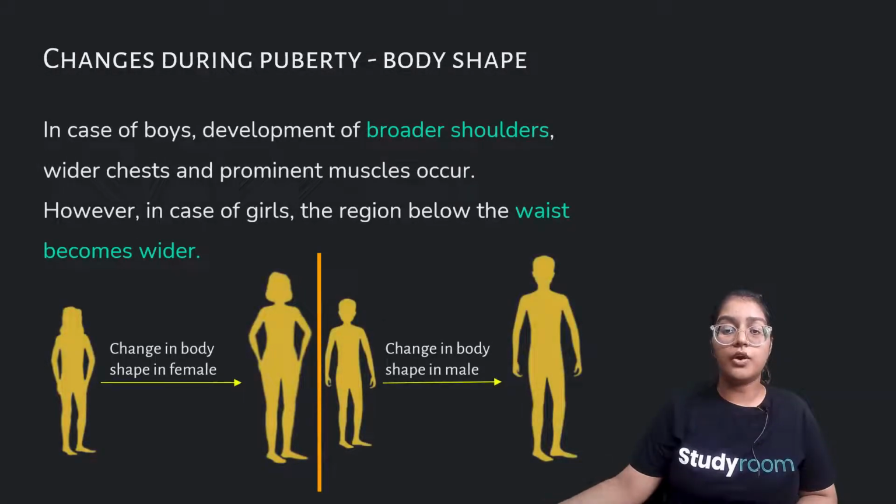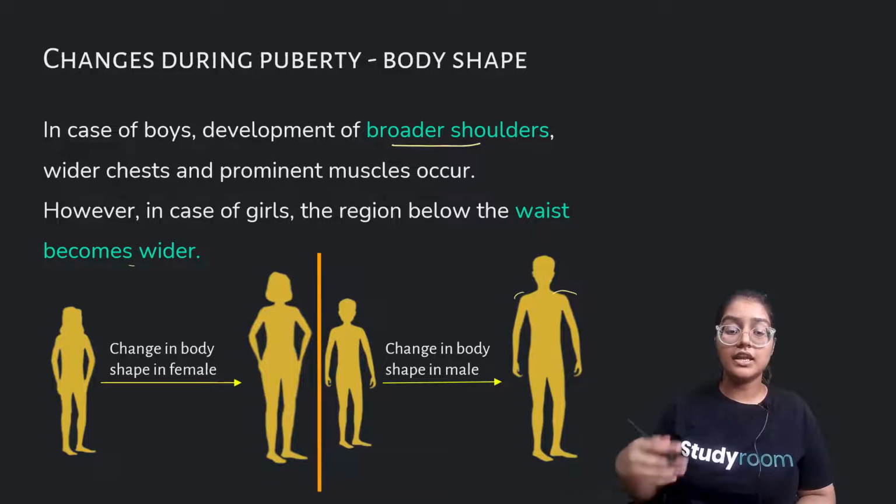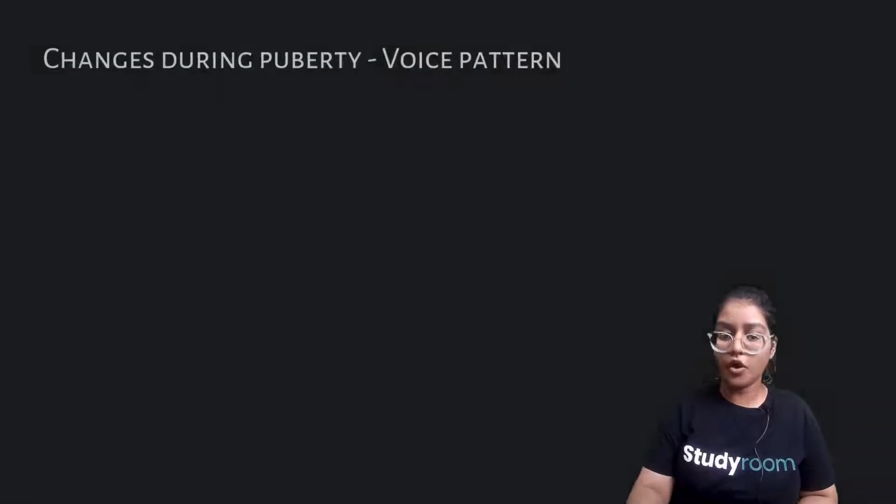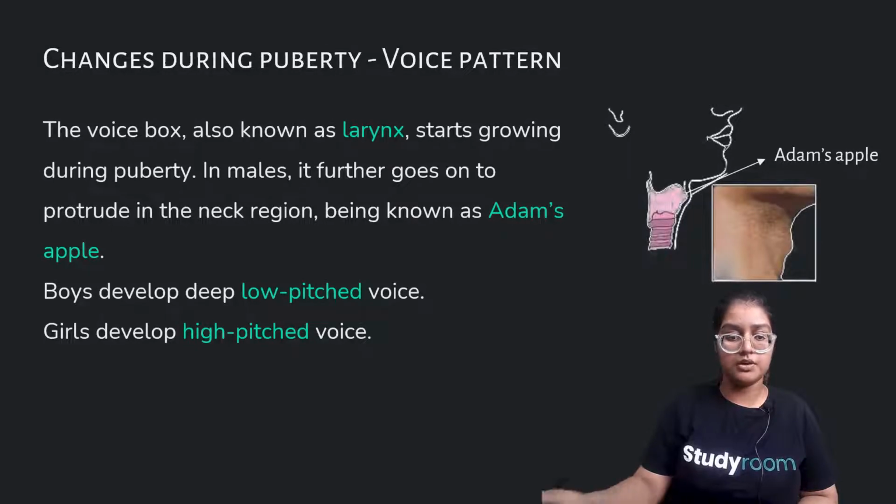There is a change in body shape. In case of boys, there is development of broader shoulders. You can see the boys develop broader shoulders, a wider chest, prominent muscles. We can see their muscles. Whereas in girls, the waist becomes wider. There is an increase in fat in the hips and chest region. So these are different changes which we all undergo during our puberty period.